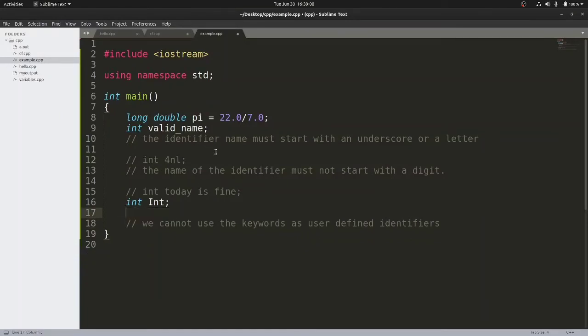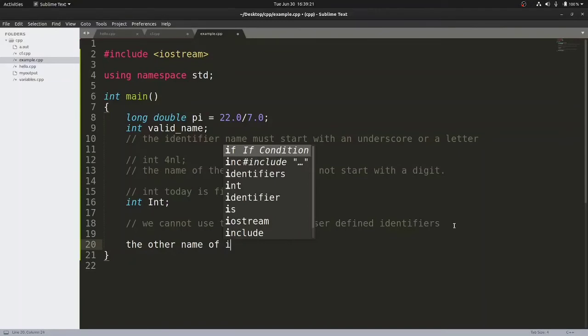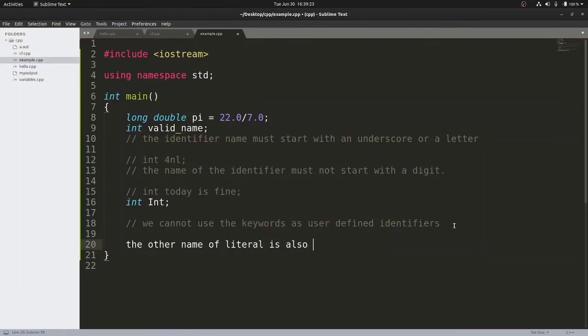So these numbers, these constants which you are assigning to a variable, these are called your literals. So the other name of literal is also constant, so we can write here that the other name of literal is also constant.